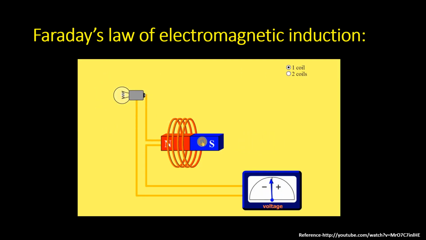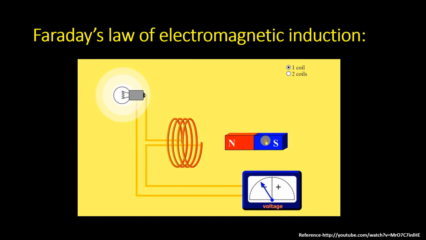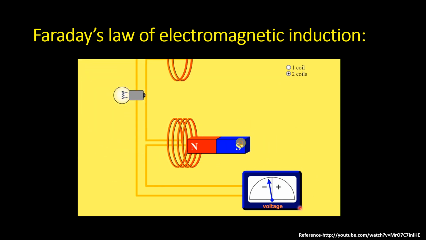Try to understand it with the help of this animation. You will find that by moving the permanent magnet, this piece of magnet, the galvanometer gives you a deflection. At the same time, you will find the lamp is glowing. And if this particular magnet is stationary, then the lamp will not glow and there will be no deflection on this particular galvanometer.